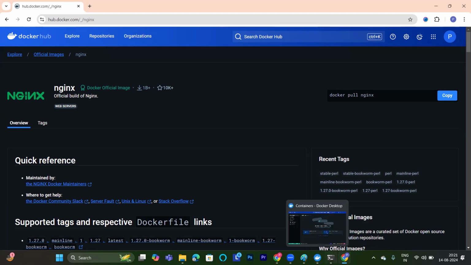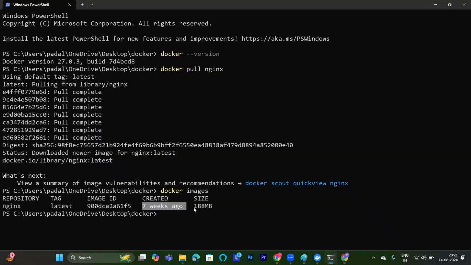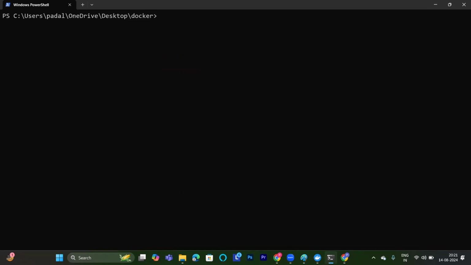When? Seven weeks ago. This is what we have. Size is 188 MB. I don't want the latest tag. What I want, Mr. Avish, is the latest tag. So what I'll do here, I'll do the same here: docker pull. The upper arrow will show you the previously used command.